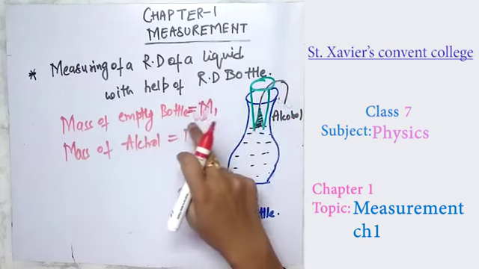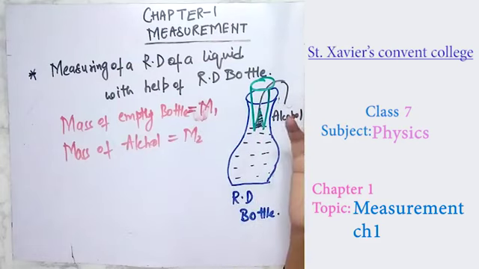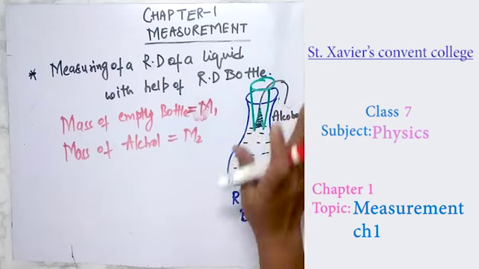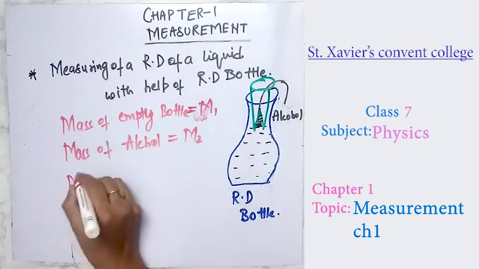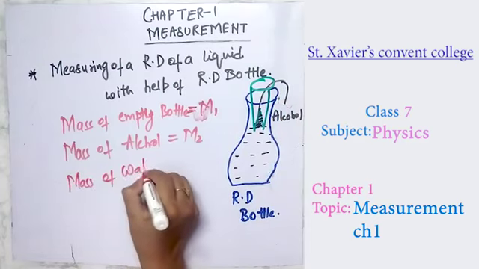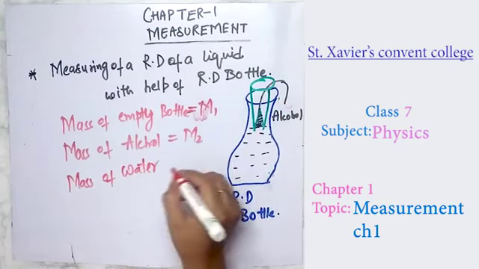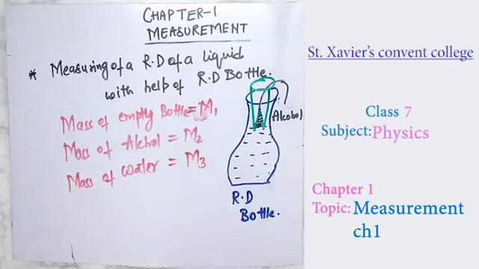First, take the mass of the empty bottle, then fill it with the water. Take that mass and then again fill it with the alcohol. Here I will suppose the mass of water to be m3. So these are the three measurements you have to take.